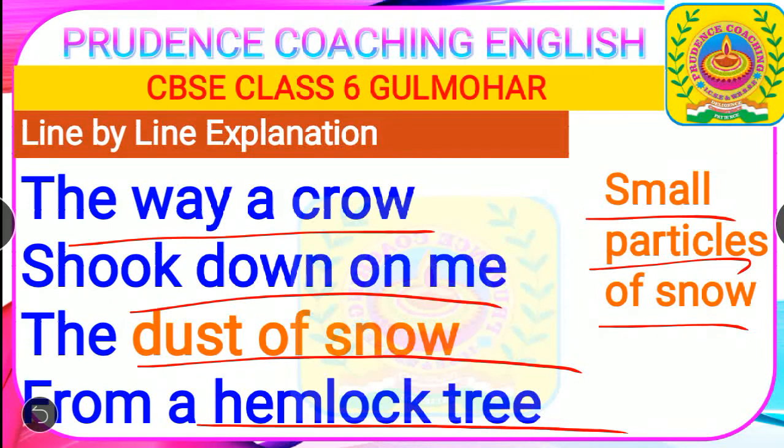The title of the poem clearly tells that this is the winter season. The poet was standing under a hemlock tree, and he was engrossed in his sad and depressive mood. Suddenly, at that moment, a crow perched on the top branches of the hemlock tree, and due to the movement